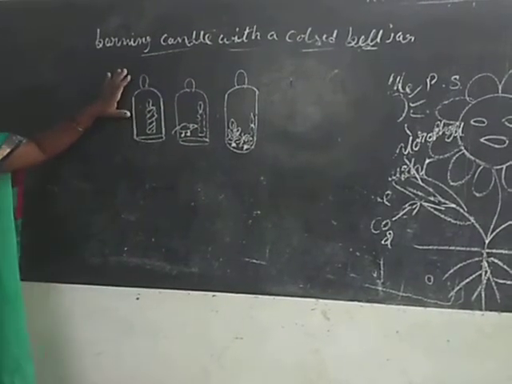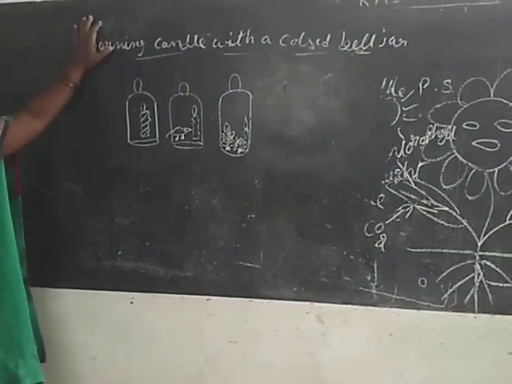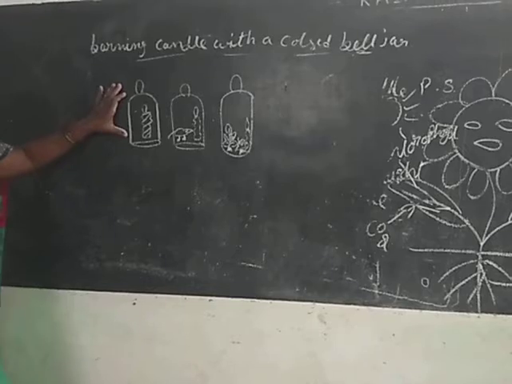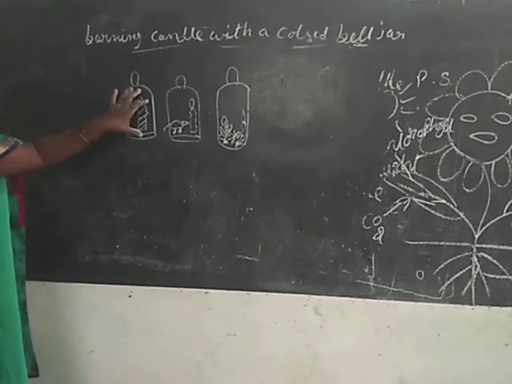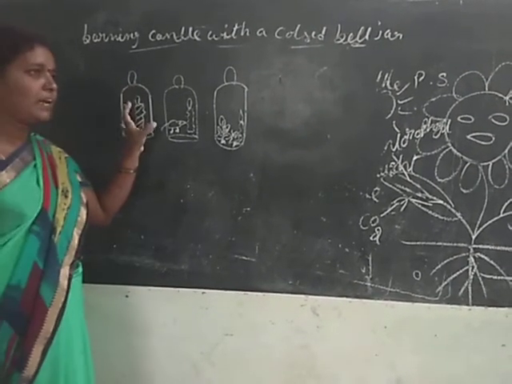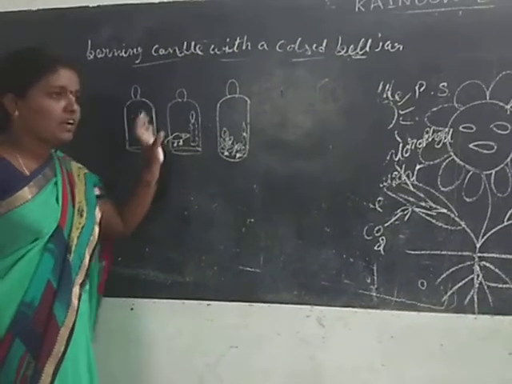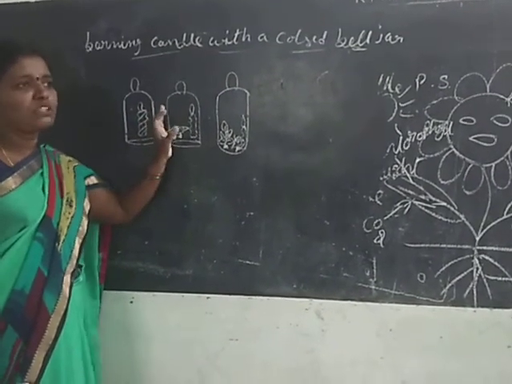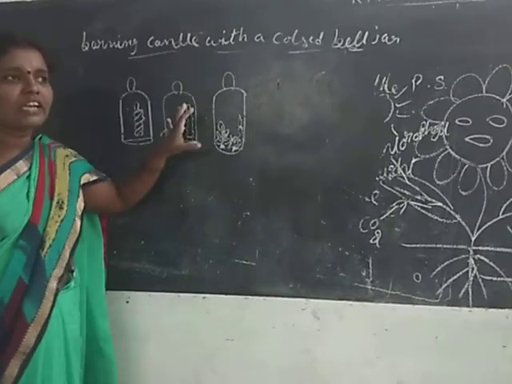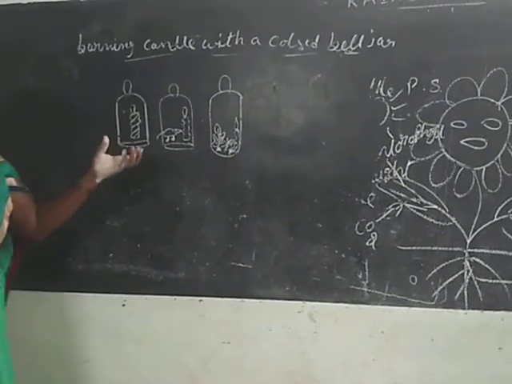Take the burning candle in a closed bell jar, and in another bell jar take the burning candle and mouse. After some time both are damaged because carbon dioxide is released inside.